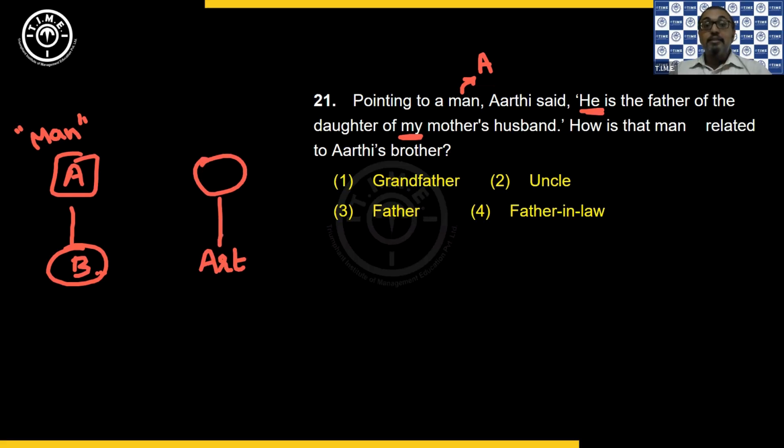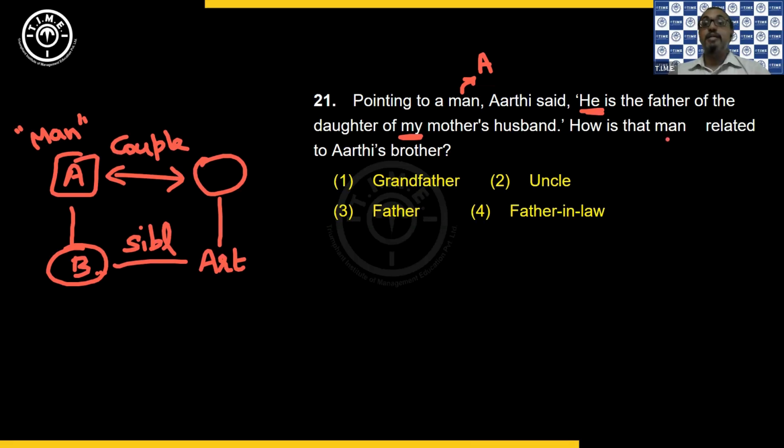And that mother should have a husband. And that daughter should be the same daughter to the mother's husband. So that means basically I can take Arati's mother and the daughter's father as husband and wife. That means Arati and that daughter will become siblings. Are you understanding the point? Okay. So the same daughter who is the man's daughter is also a daughter to Arati's mother's husband. So that man will be identified as mother's husband.